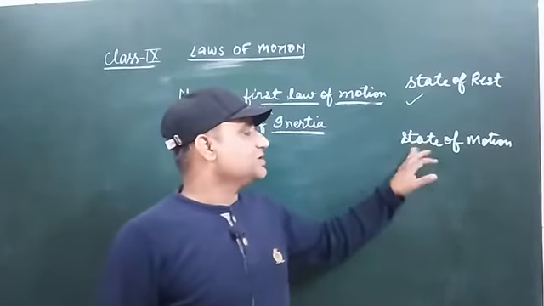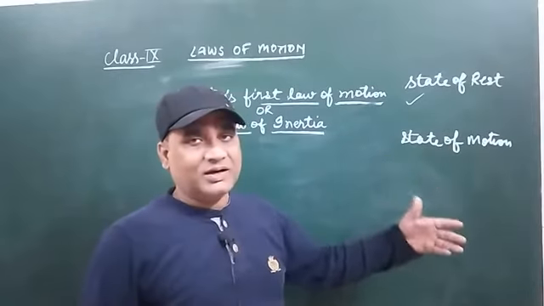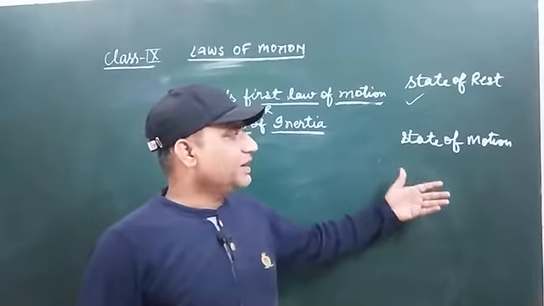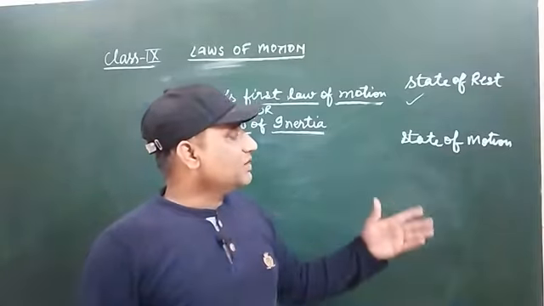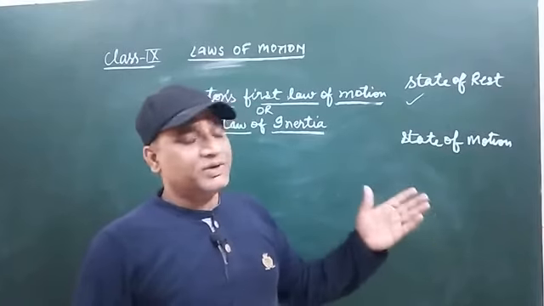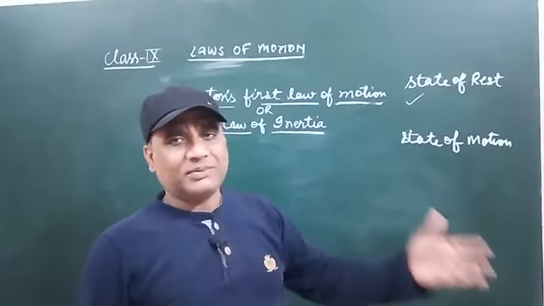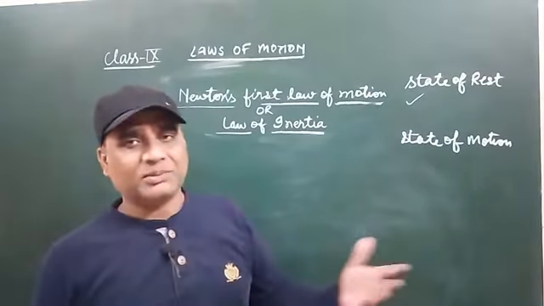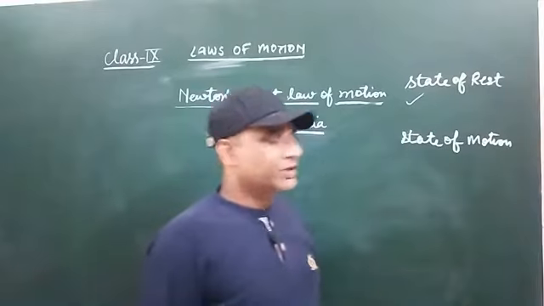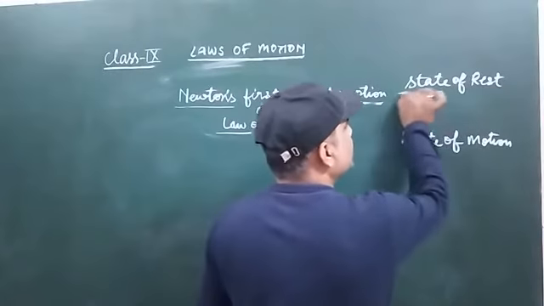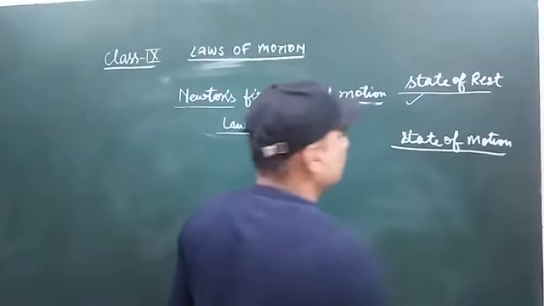For example, a bike or a car which is moving is changing its position with respect to its immediate surroundings, and a book or something which is kept on a table or in a place is in state of rest. So basically there are two states of a body, state of rest and state of motion.